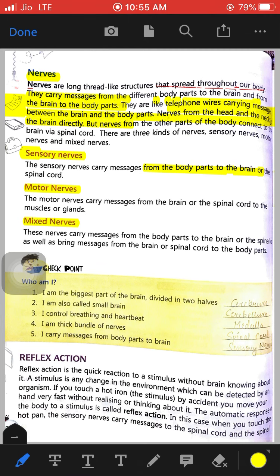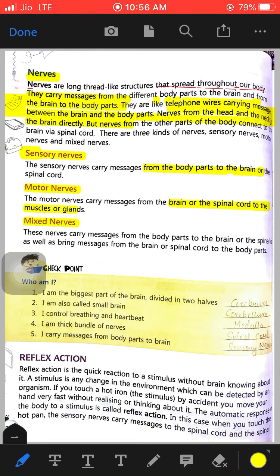The next is the motor nerves. Motor nerves carry messages from the brain or the spinal cord to the muscles. So sensory nerves carry messages from the body parts to the brain, and motor nerves from the brain to the muscles.